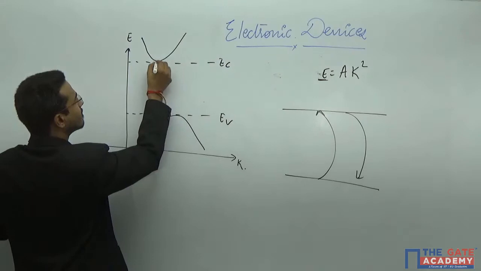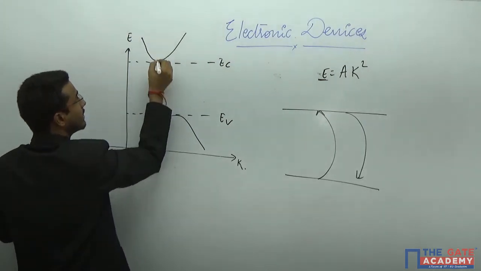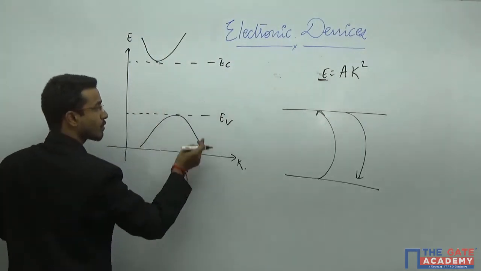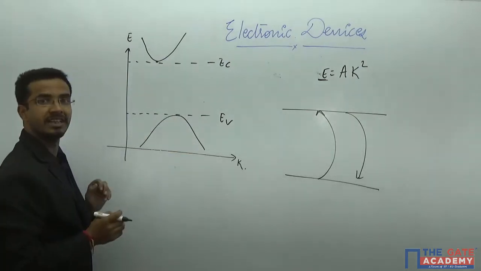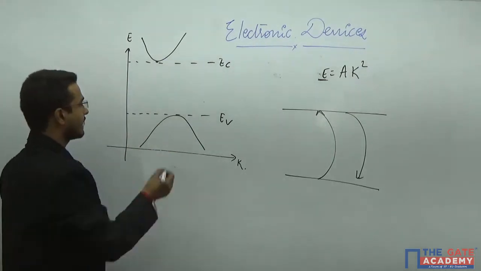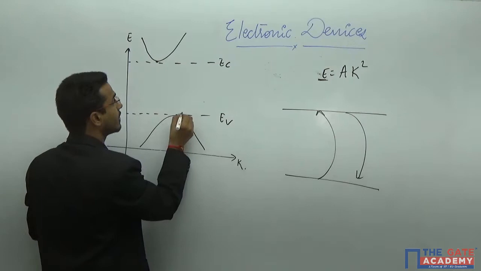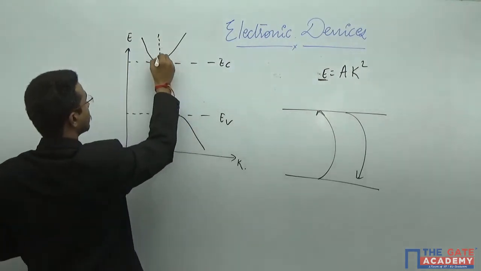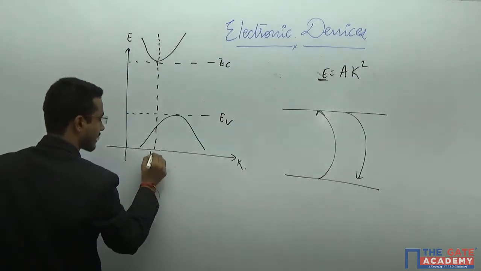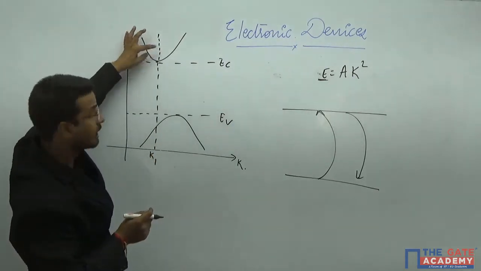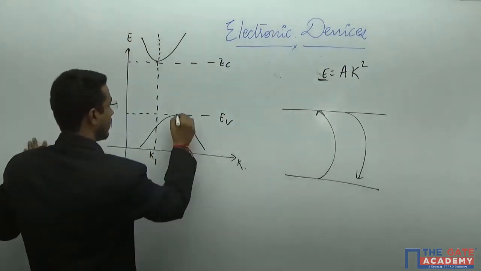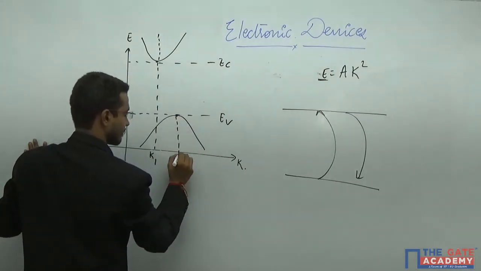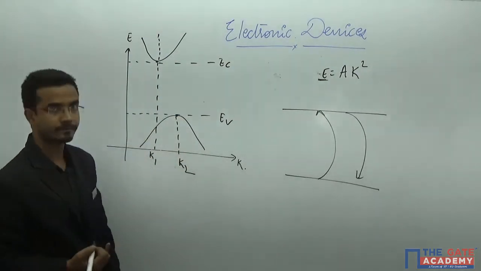The least value of this is known as EC, and the most value of this is known as EV. It will touch this. And the maximum value is this EV and this is EC. And if I say this is K1, the momentum of this particle, the electron at this moment, and this is momentum K2.